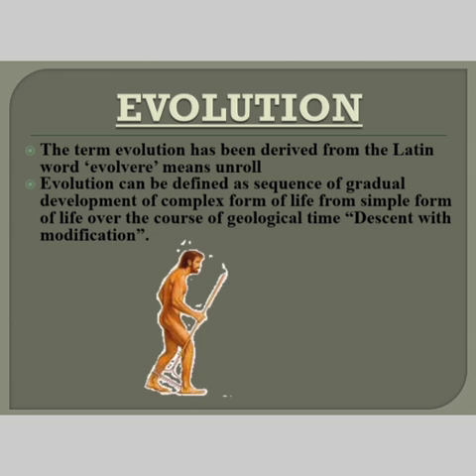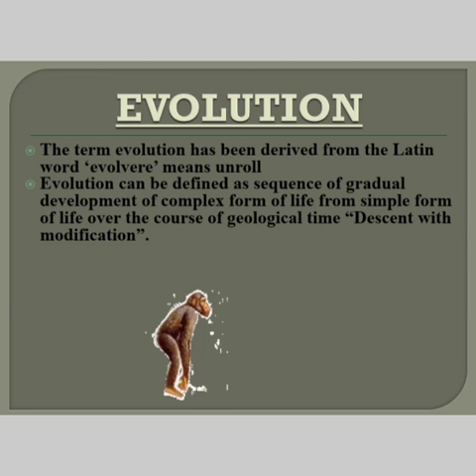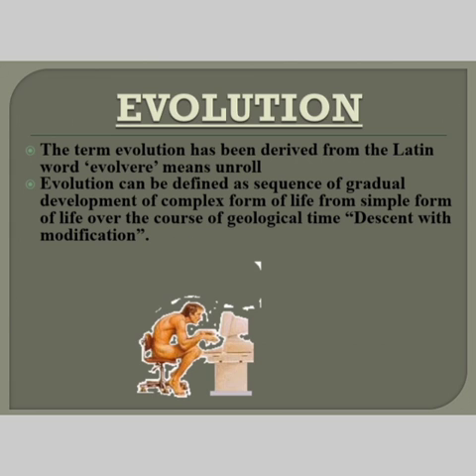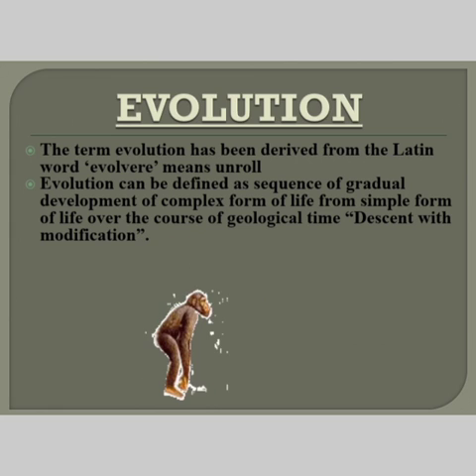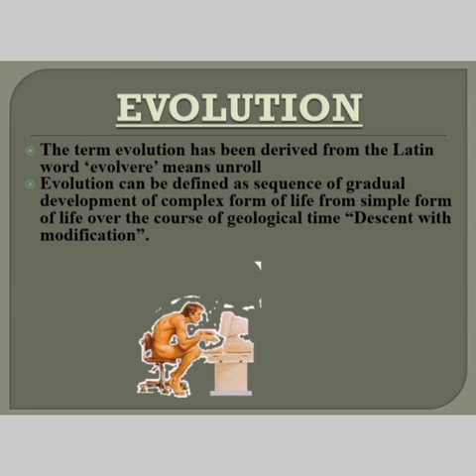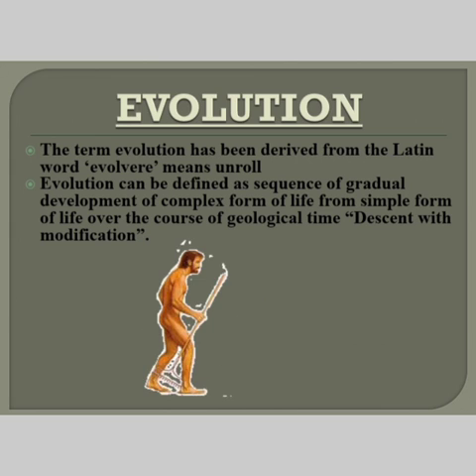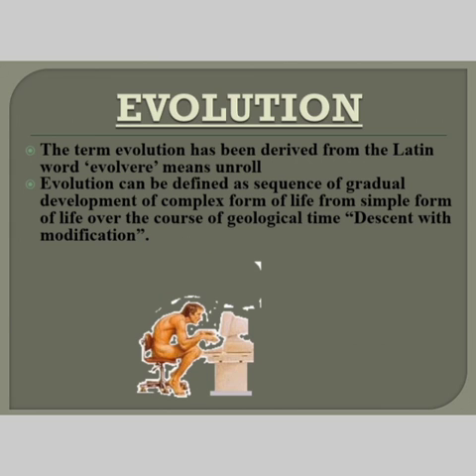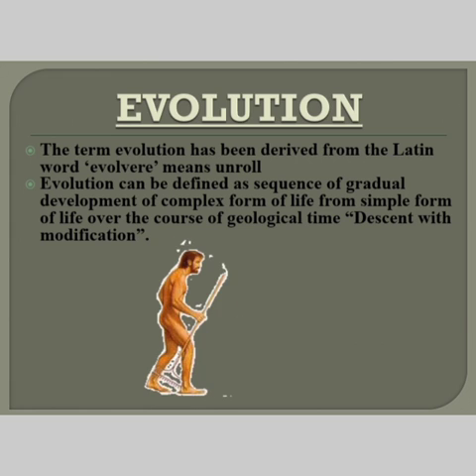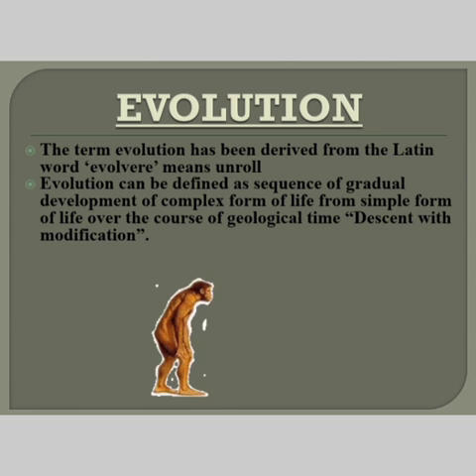It is a gradual development of complex forms of life from simple forms of life. So over the course of geological time, that is descent with modification. There are modifications in the human body or any organism. Evolution is related to every living organism which has evolved from simple form to complex form over a period of time. So this is said to be evolution.